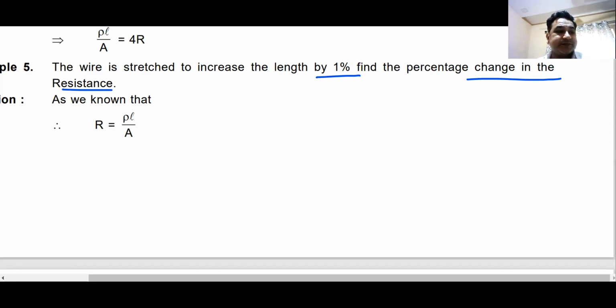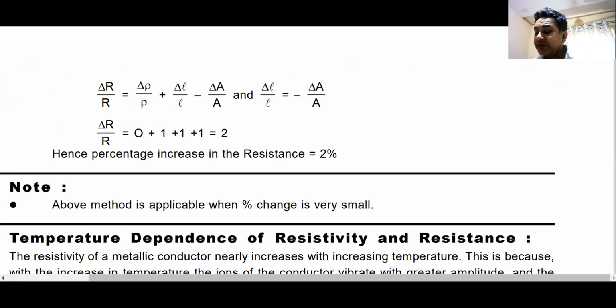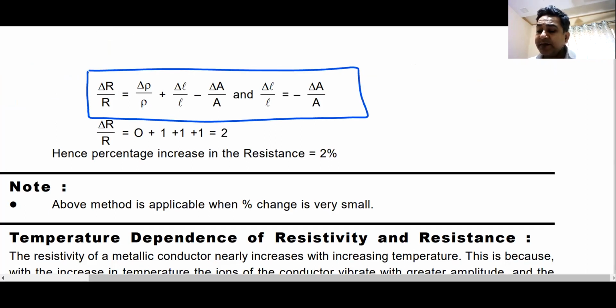Did you get the answer? Do you know the answer? And the answer is right away here. You know the formula of resistance. From there, you can find out delta R by R.